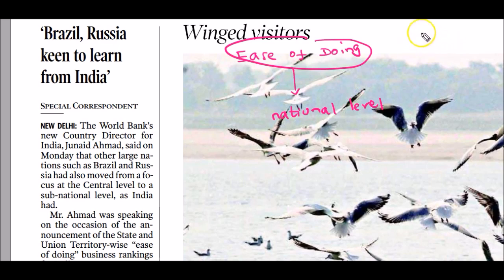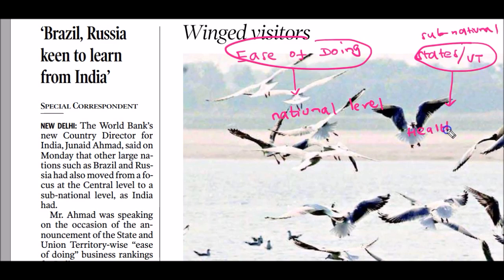India publishes Ease of Doing Business ranking among the various states and union territories. So it's a subnational level. The benefit of this subnational level ranking is that it promotes healthy competition among the different states and union territories in transforming the business culture in their respective states and union territories.